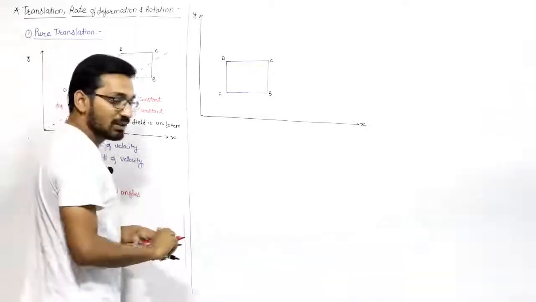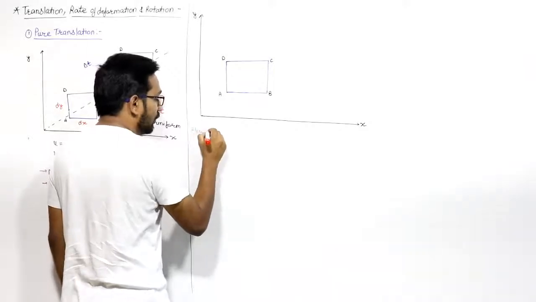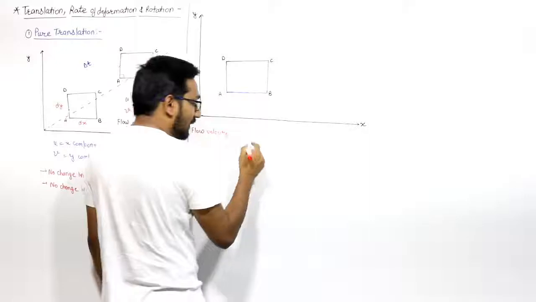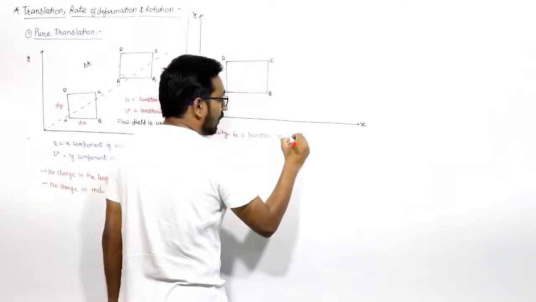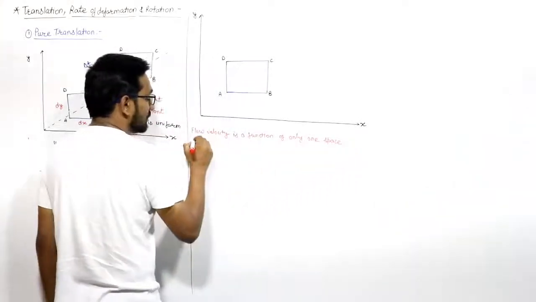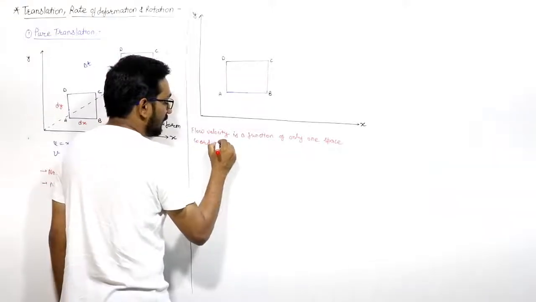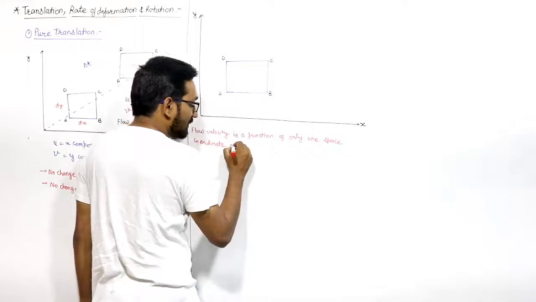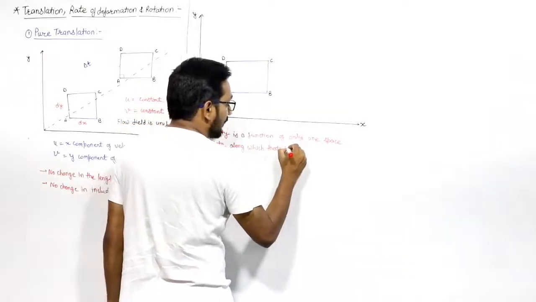And I am saying that the flow velocity is a function of only one space coordinate, and that space coordinate is the one along which that component is defined.